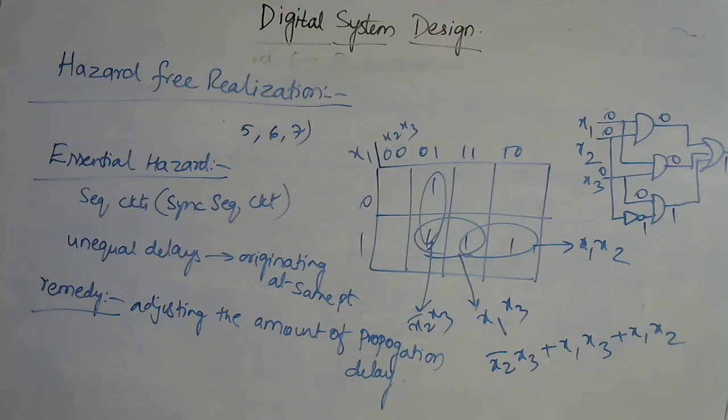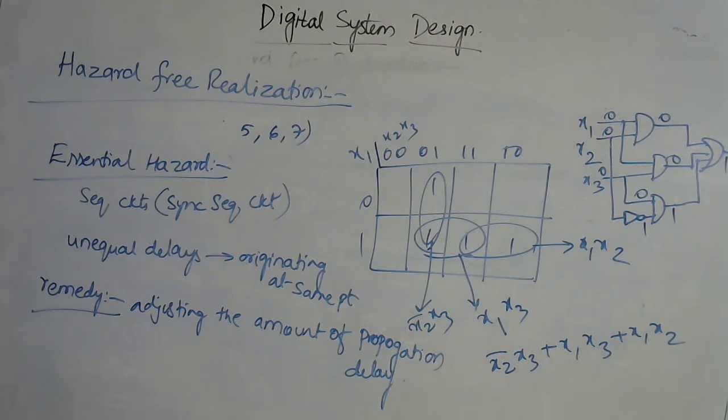A hazard is an unwanted switching transient which occurs in a circuit. Because of these hazards, the circuit may give a false output, that is, instead of giving an output of 0, it will give output as 1. So the circuit may malfunction for some amount of time. Such hazards are called simple hazards, which occur in a combinational circuit. The hazards may occur in combinational as well as sequential circuits.